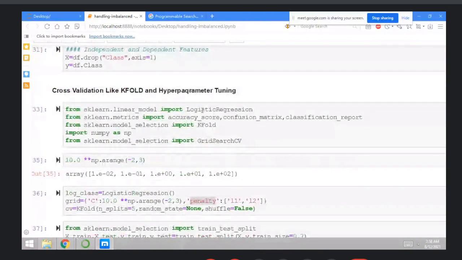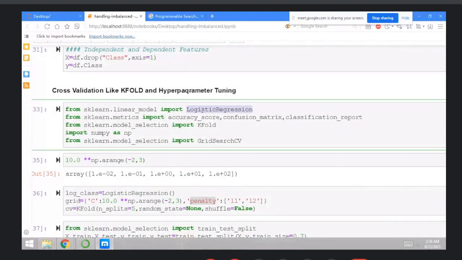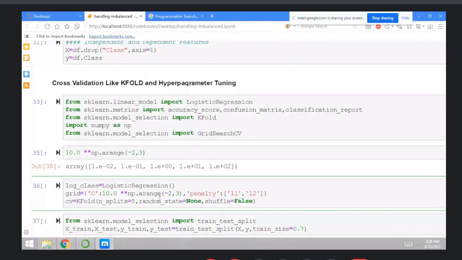Then instead of random forest, you can import logistic regression here: from sklearn.linear_model import LogisticRegression. Import the different libraries to gauge the result properly, that is accuracy score, confusion matrix, and classification report. Then for cross validation, import KFold, NumPy as np, and GridSearchCV.